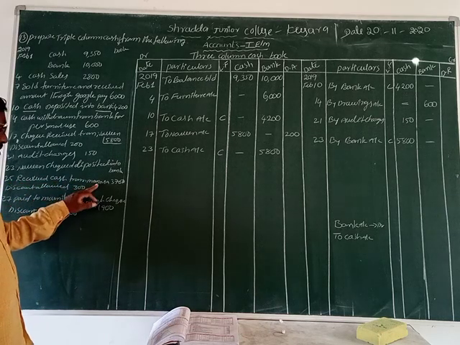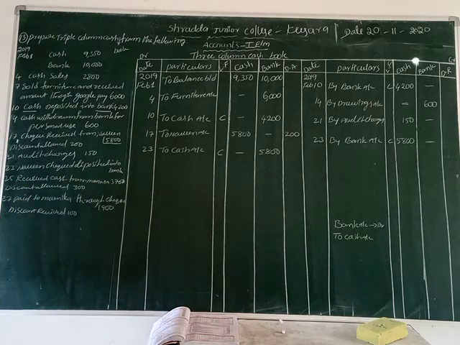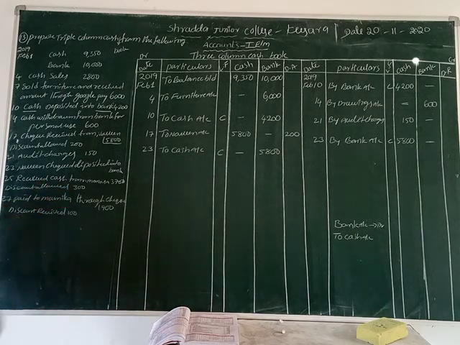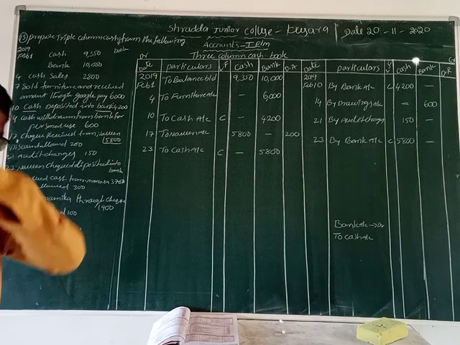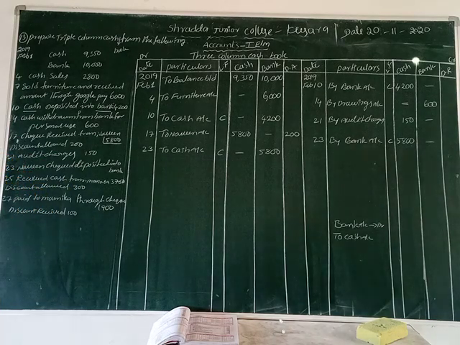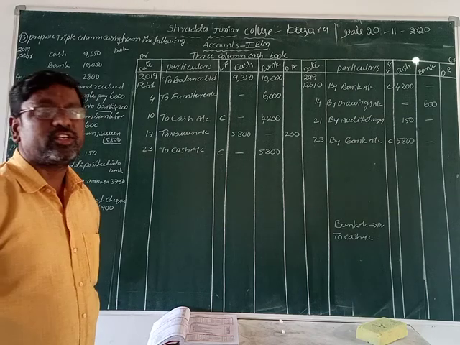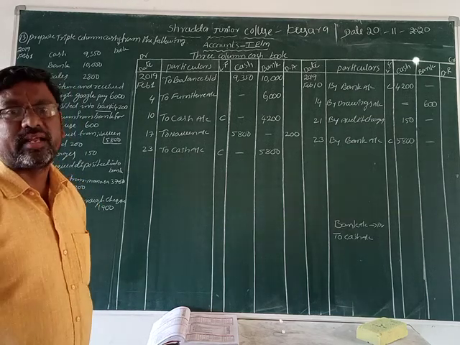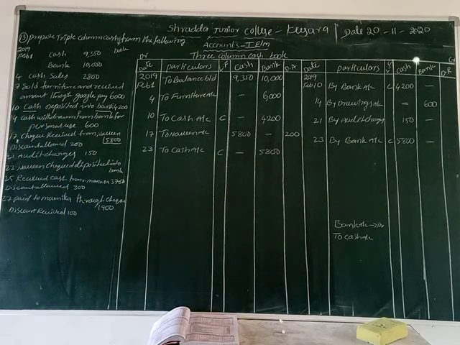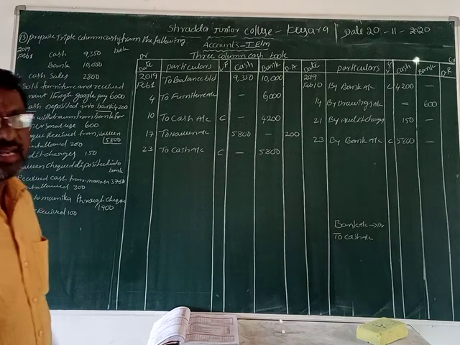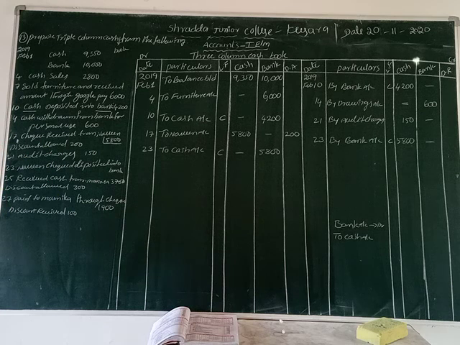Okay, now we are going to the 25th date. Received cash from Manasa 3,700. Discount allowed 300 rupees, isn't it? We are not receiving a check here. What do we receive? Cash we receive now. So this time what comes into the business, friends? Cash comes into the business. So which side do we record it on? Debit side. Who is the giver of the cash? Manasa is the giver. That's why we record it on the debit side, because cash comes into the business.